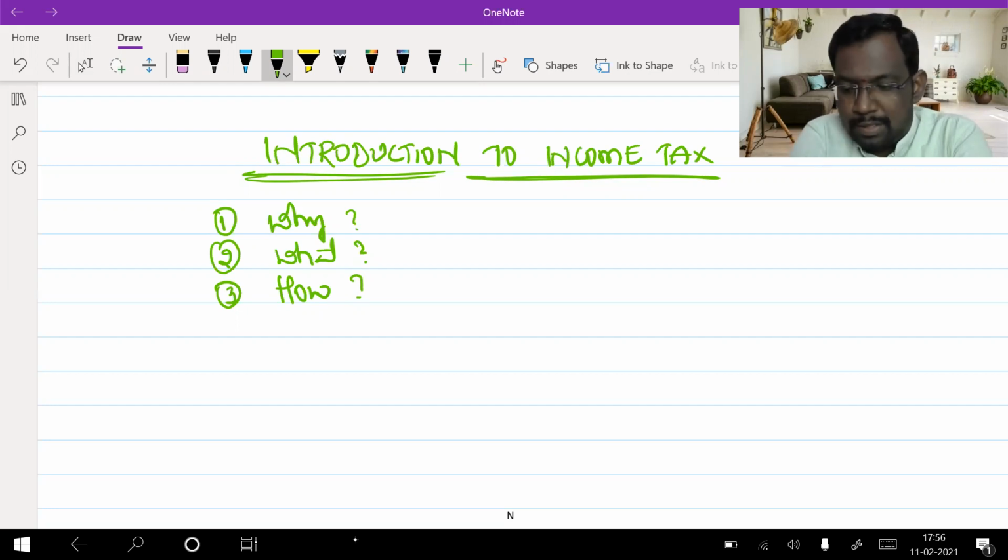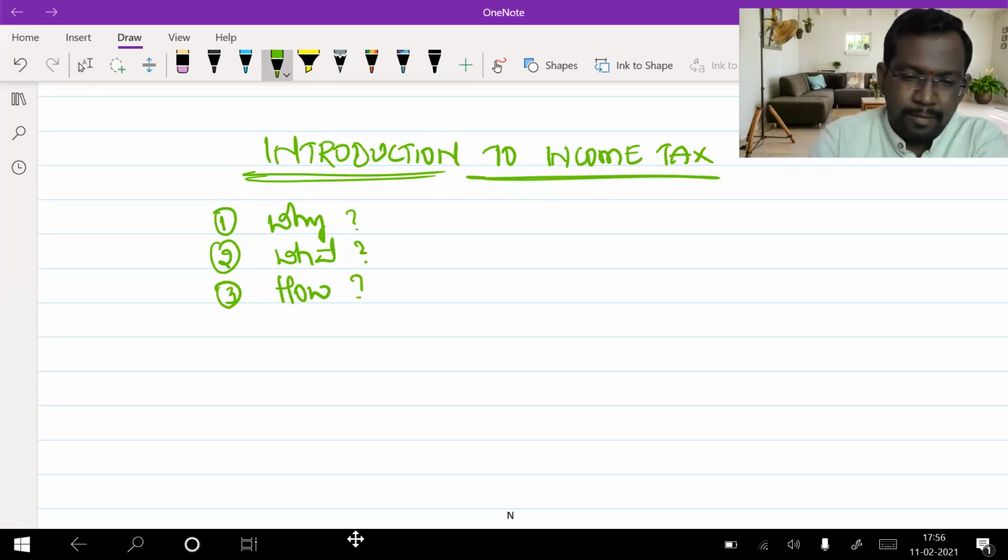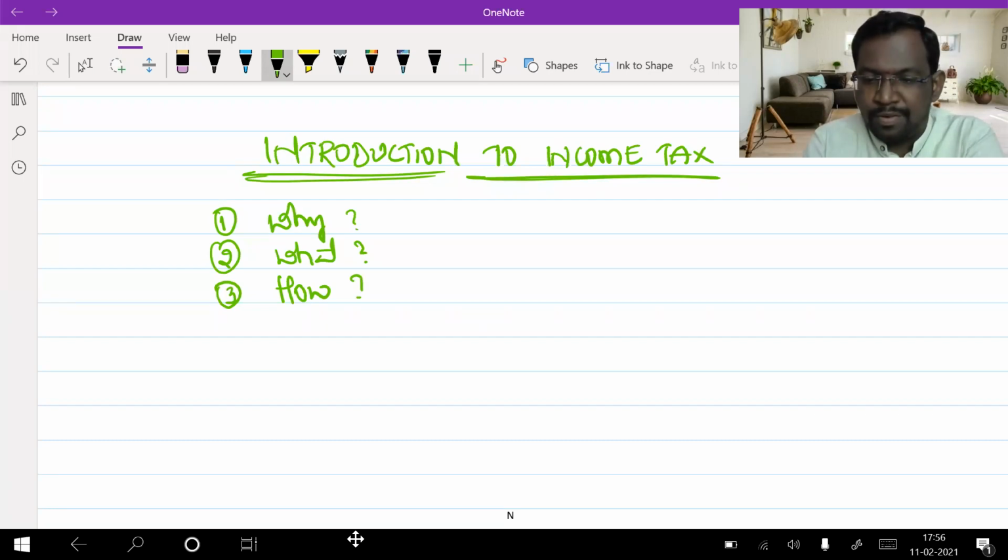If you understand the answers to these 3 questions, then the maximum fundamentals of income tax will be covered here.